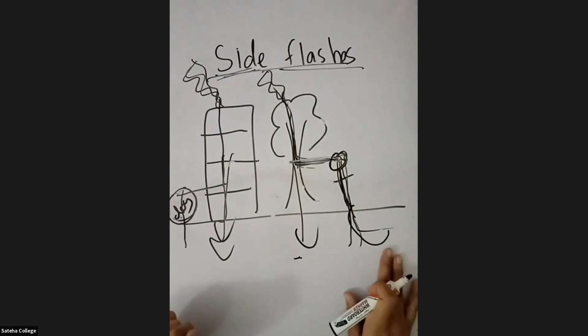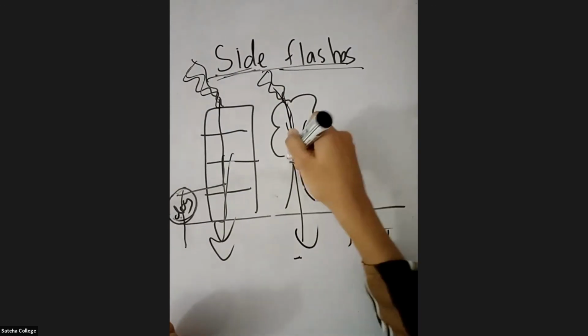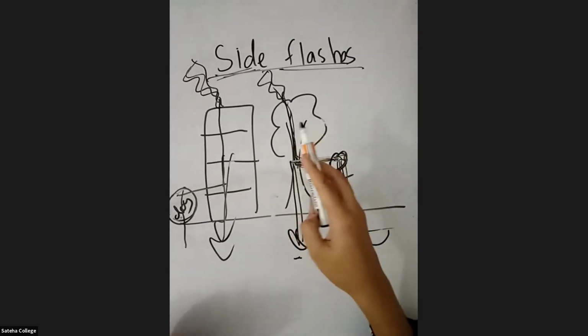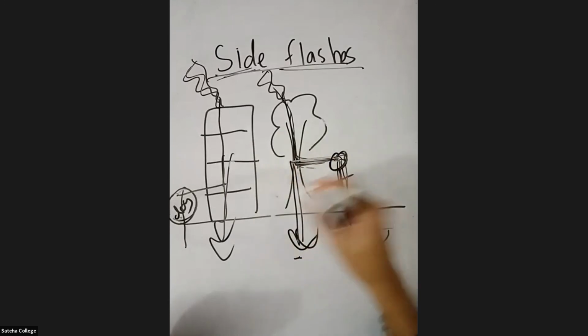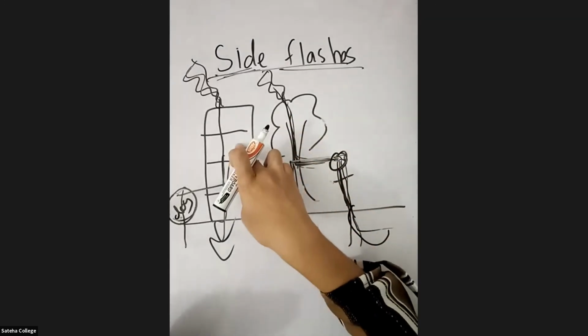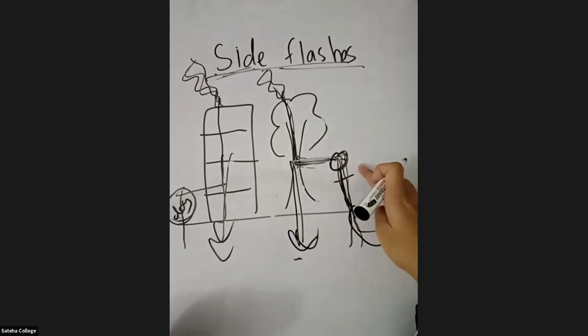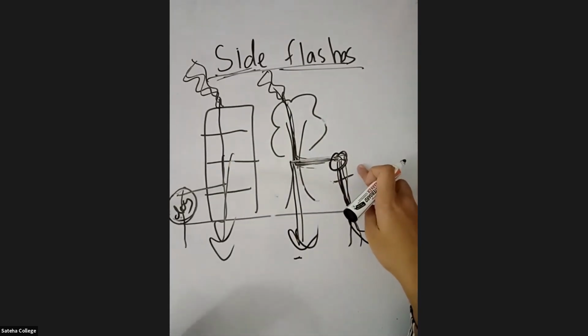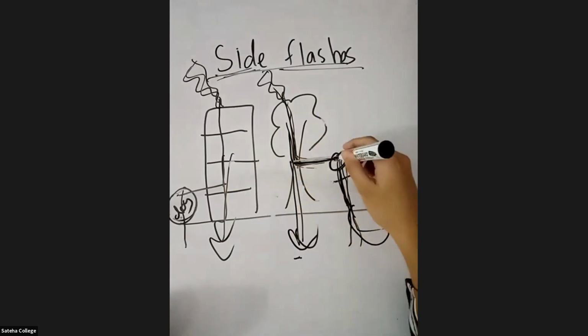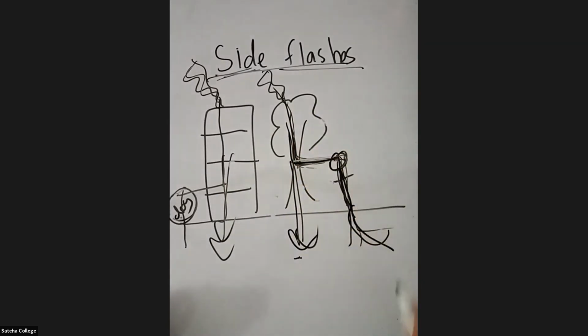So you call it side flashes. So why isn't it going directly inside like this? The reason is it's easier for the lightning current to travel inside the living body than trees or buildings. That's why it goes inside the human body and then gets earth.